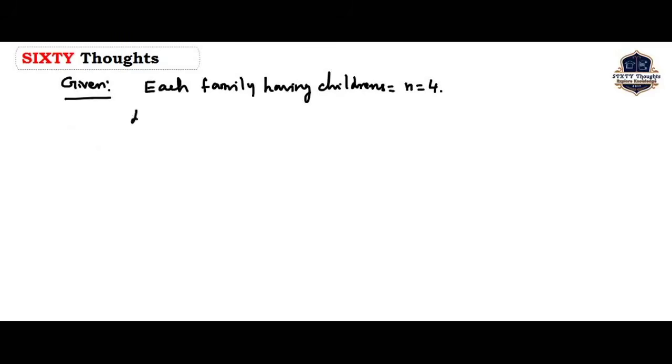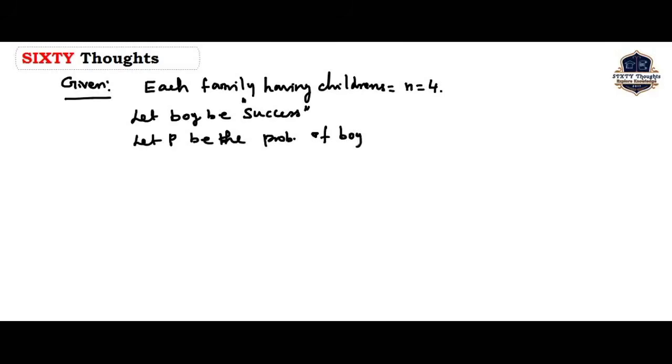So let boys be success. We consider equal numbers of boys and girls. Therefore, let p be the probability of a boy, the probability of success.